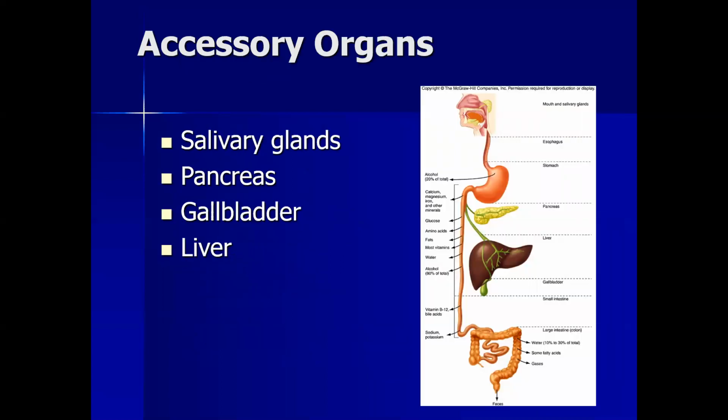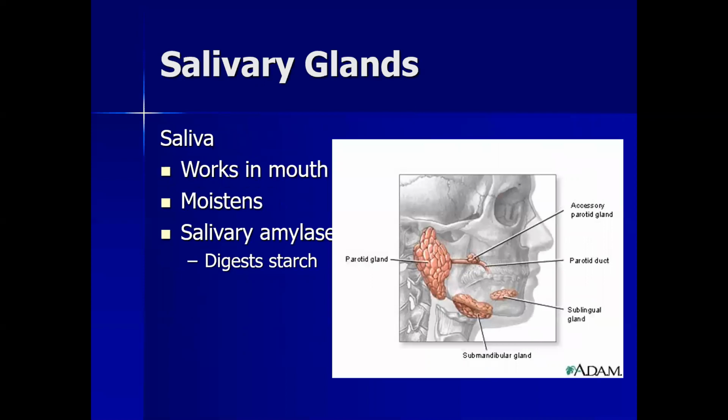Accessory organs like the salivary glands, pancreas, gallbladder and liver are accessory organs because they just produce juices. They are not directly involved in the digestion process. They just produce juices for the digestion.